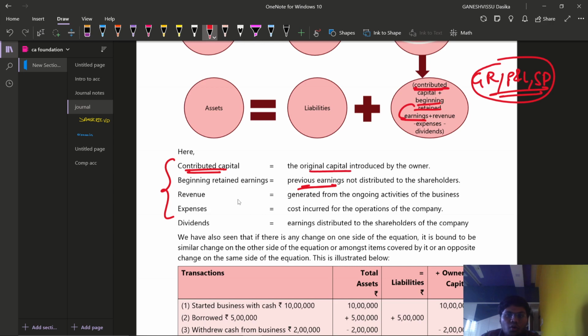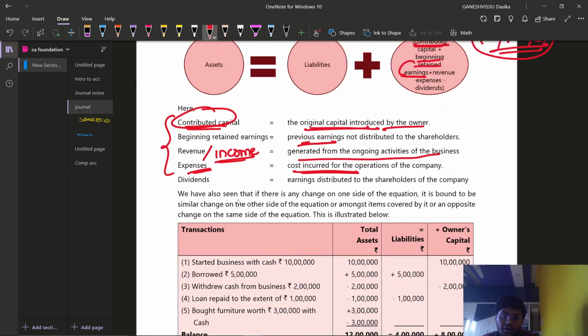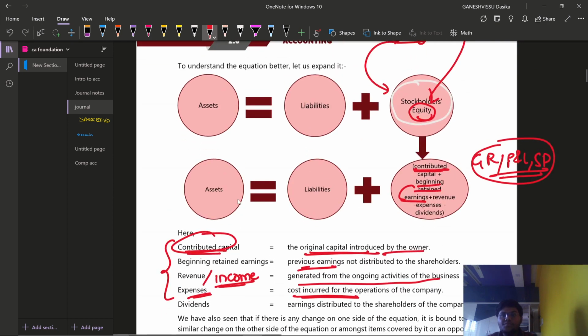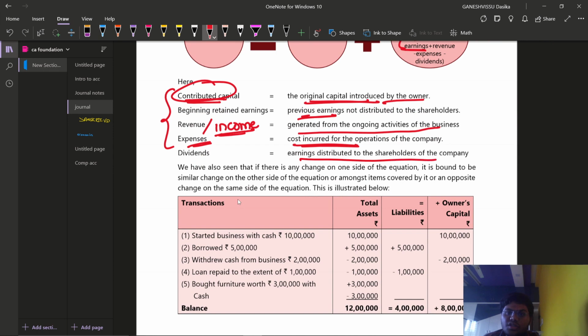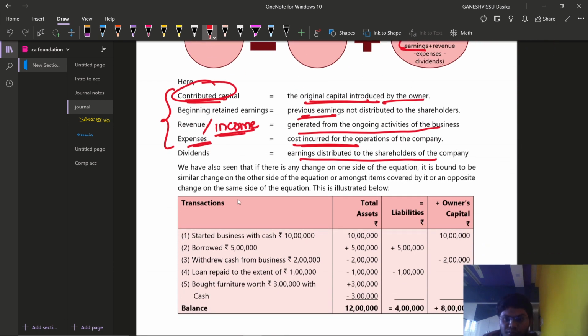Of course we know, the original capital introduced by the owner is known as contributed capital. Revenue is generated from ongoing business activities. Revenue is also known as income, though there is some difference between revenue and income. Expenses, you know about expenses, are costs incurred for the operations of the company. Dividend is nothing but earnings distributed to the shareholders of the company. But this is not so important for now.